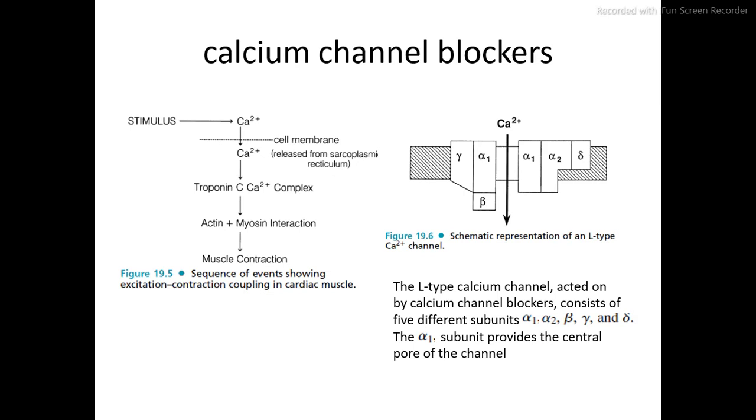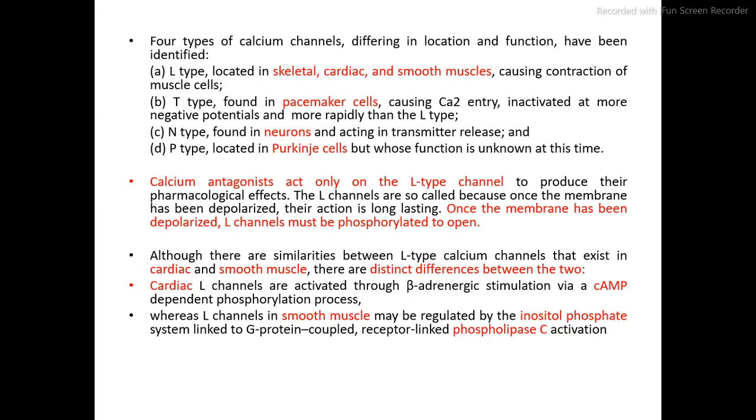right? So what actually is the calcium channel made up of? This calcium channel is made up of different subunits, that is the alpha 1, alpha 2, beta, gamma and delta subunit. And particularly, these calcium ions transfer into the cell membrane through the alpha 1 subunit. So there are 4 types of calcium channels which differ in location and function.